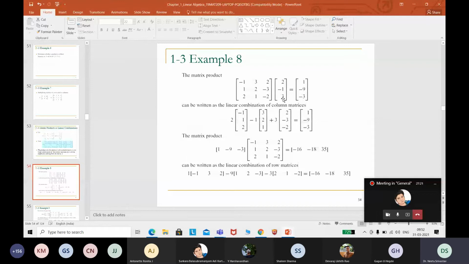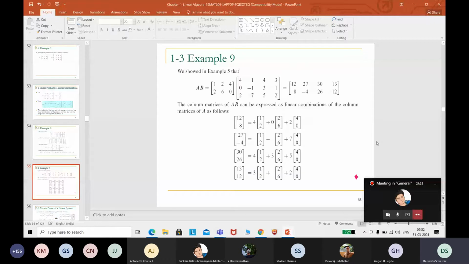Next you have to check another condition, that is A into B. Here also you see how many columns you have. The number of columns is 3, the number of rows is 3. When you write the order of the matrix, it is R cross C, where R is the number of rows. Here R is 2, so 2 cross 3 is the order for A.